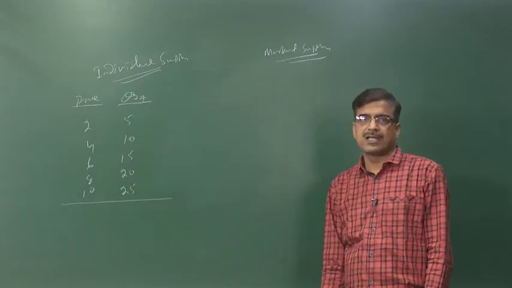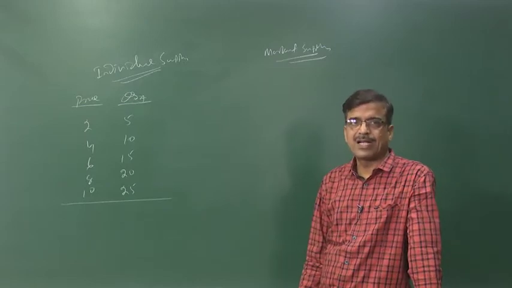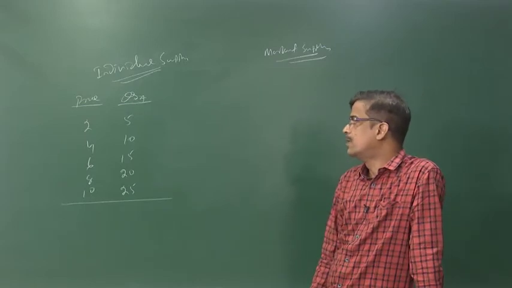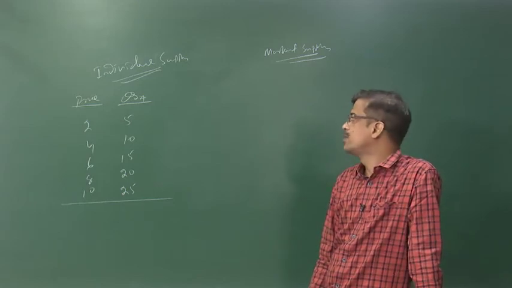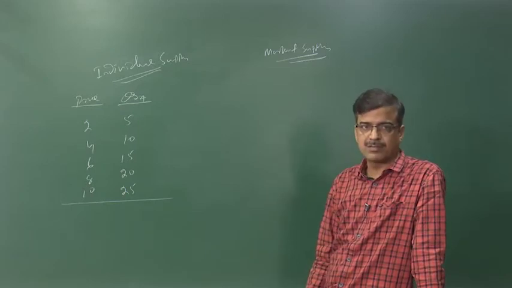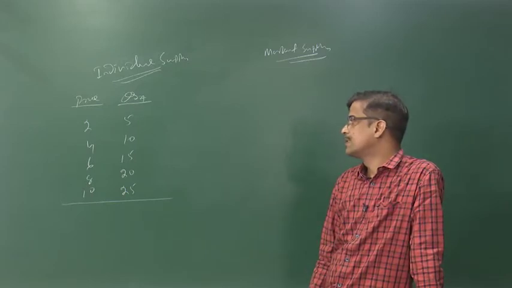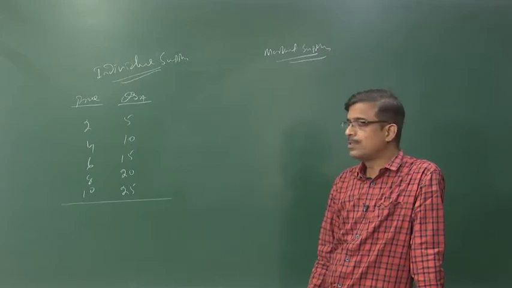That means at rupees 2, 5 units are going to be supplied by the producer A, or 5 units are available in the market from the supplier A. At 4 rupees 10 units would be supplied, at 6 rupees 15 units will be available, and so on.